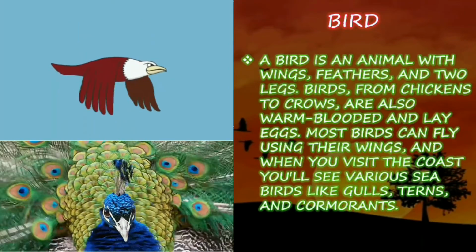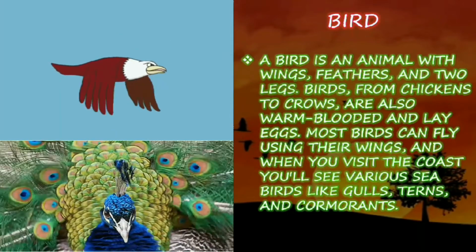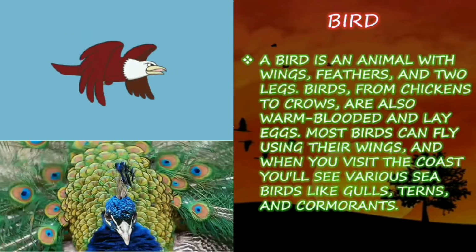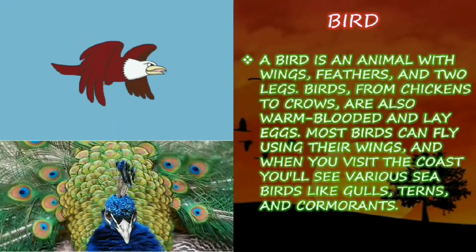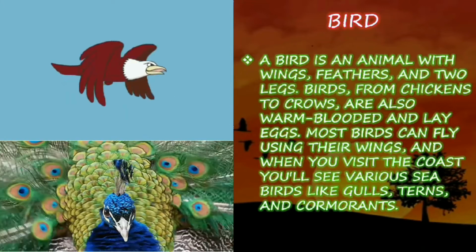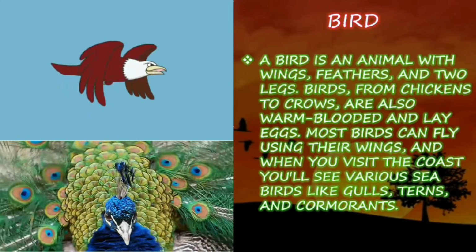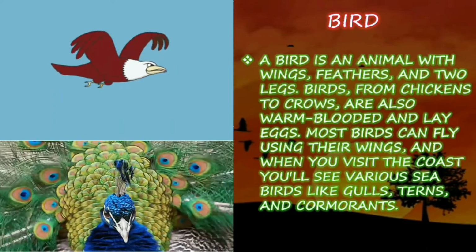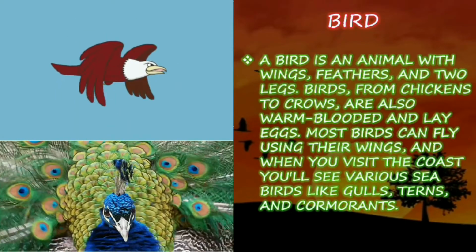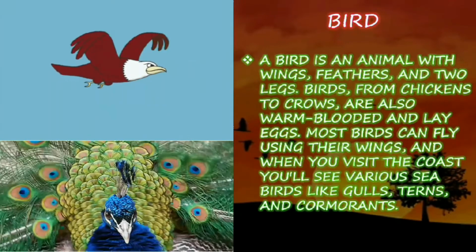All the birds from chicken to crows have warm blood and are known as warm-blooded animals. So usually these birds like chickens and crows lay eggs.